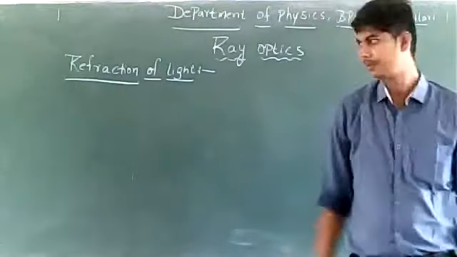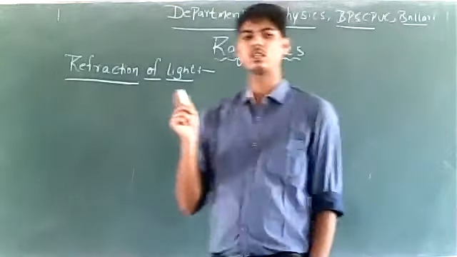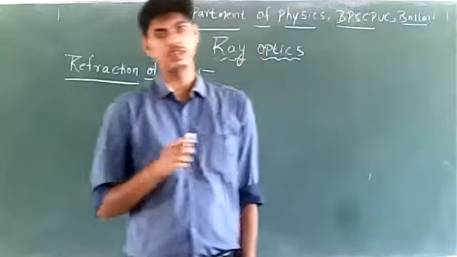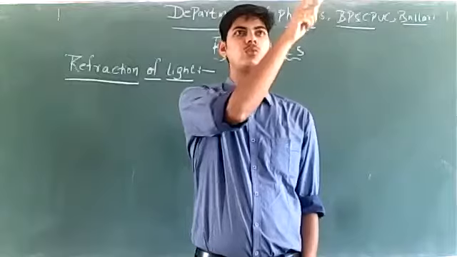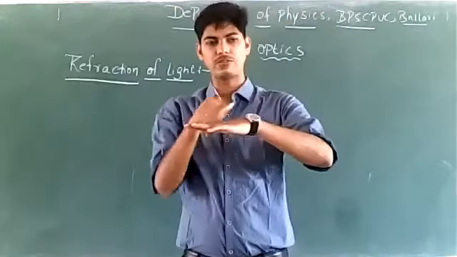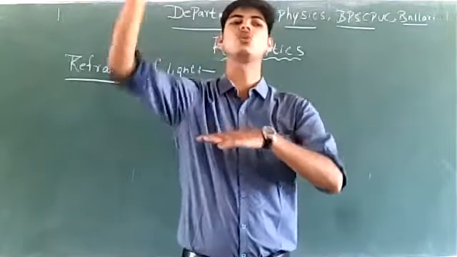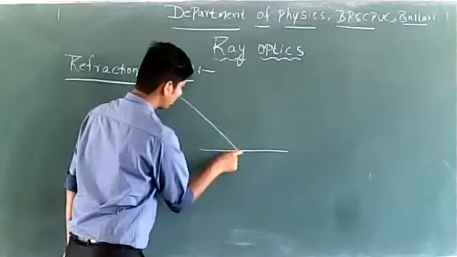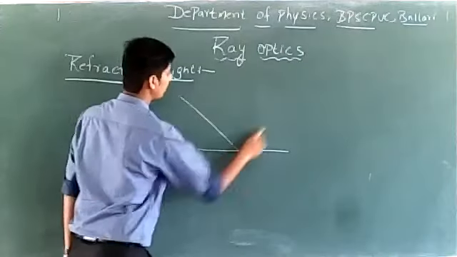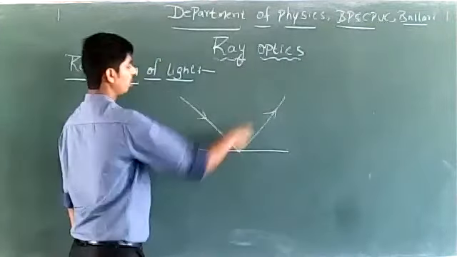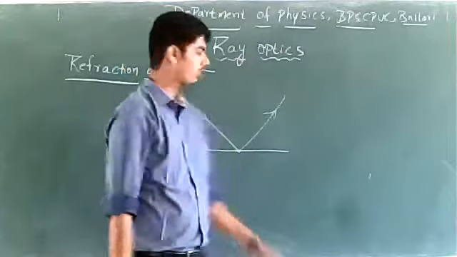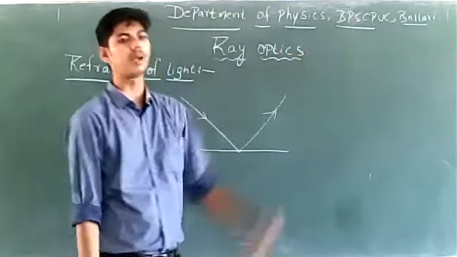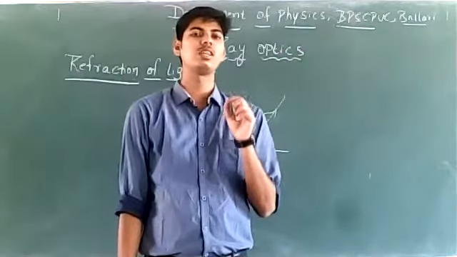Refraction of light. See, as far as reflection of light is concerned, light travels in one medium, strikes the surface of another medium and comes back into the same medium. This phenomenon, in which a ray of light traveling in one medium strikes the surface of another medium and comes back into the same medium, is called reflection of light.